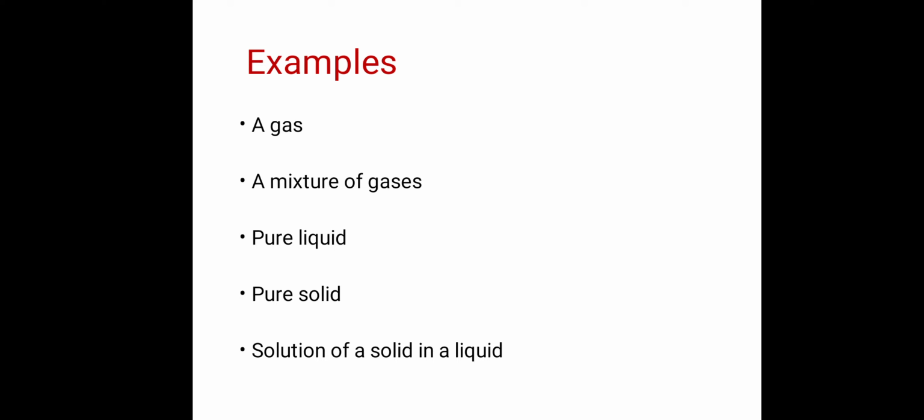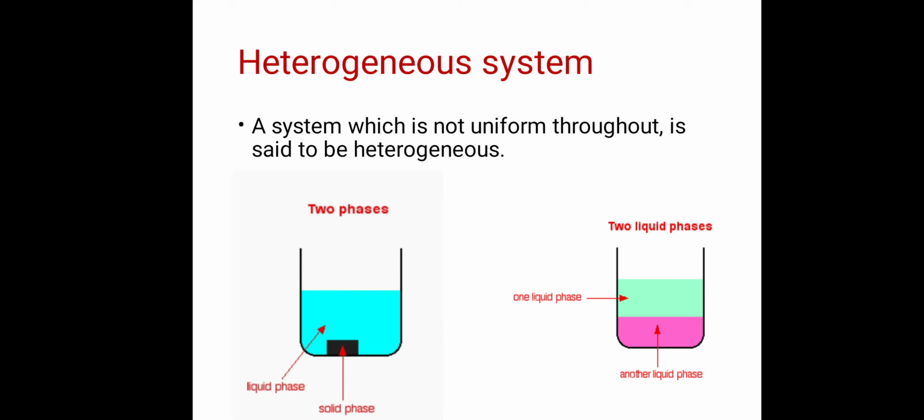Next is the heterogeneous system. A system which is not uniform throughout is said to be heterogeneous. Now see this figure 1. In this figure we have a liquid and there is a solid part. That solid part is not dissolved in this liquid. Therefore, when we look at this figure, we see that there is no uniformity. There is no uniform structure throughout. Therefore, this system is called a heterogeneous system.